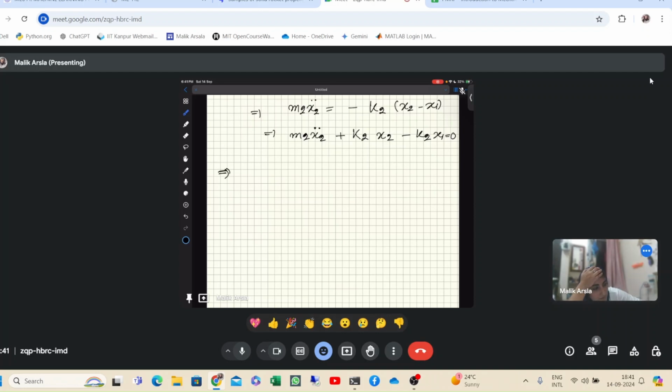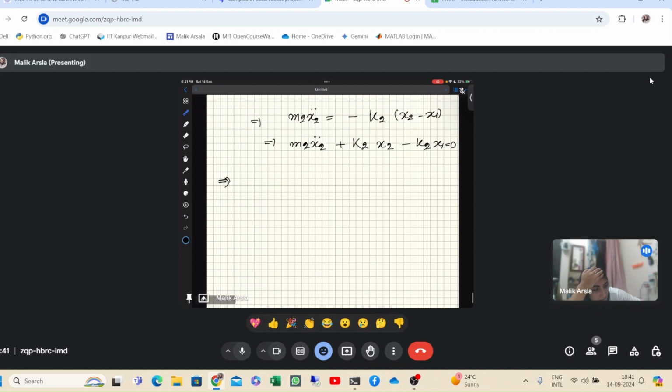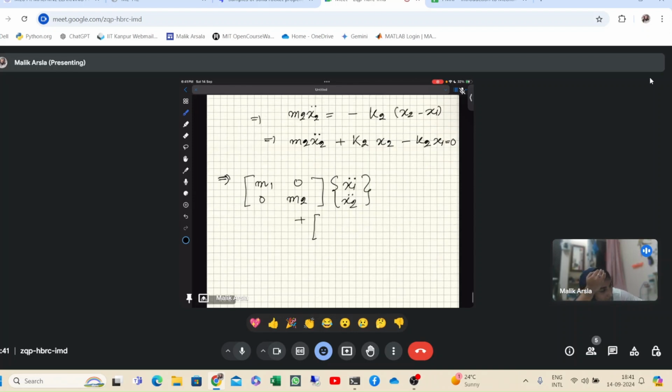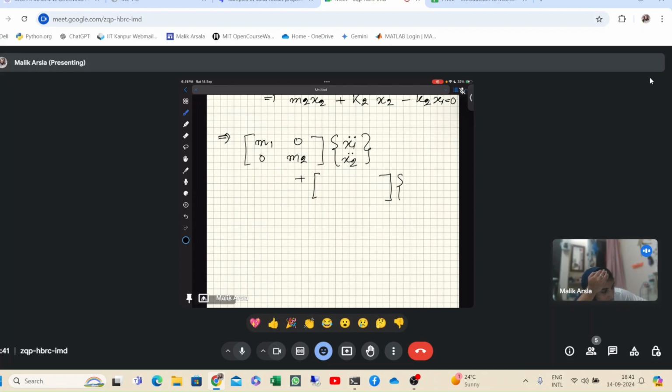So we can put these two equations in matrix form as I said. Okay, [m1 0; 0 m2] into [x1 double dot; x2 double dot], then plus, let me write the vector first, it becomes easier, [x1; x2].